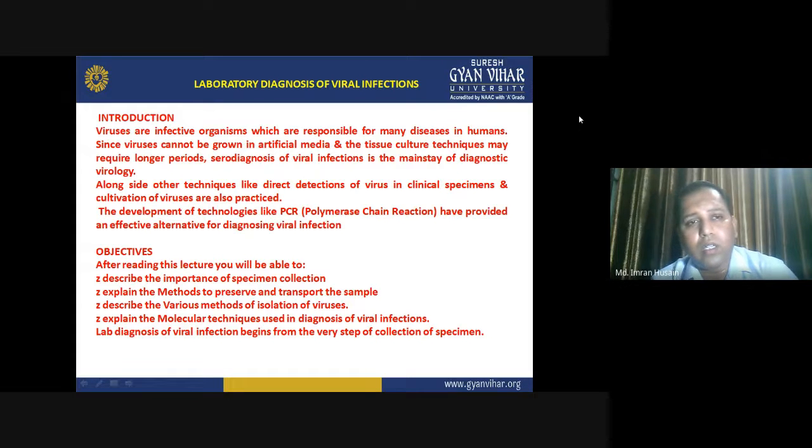And still, this chapter needs to be completed, and this story needs to end. We need a lot of development in the field of virology. Since viruses cannot be grown in artificial media, that and tissue culture technology may require longer periods. Serodiagnosis of viral infection is the mainstay of diagnostic virology.